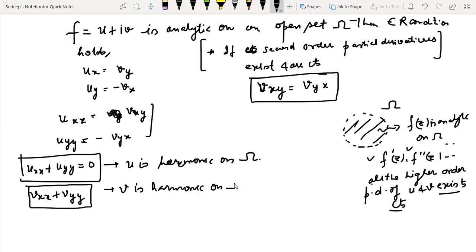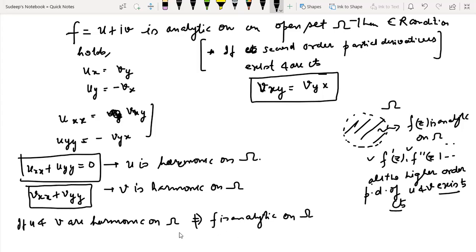Okay. And remember, I have already stated that if u and v are harmonic on omega, it does not necessarily imply that f is analytic. That is something that you know already. You have to choose it in a certain way.